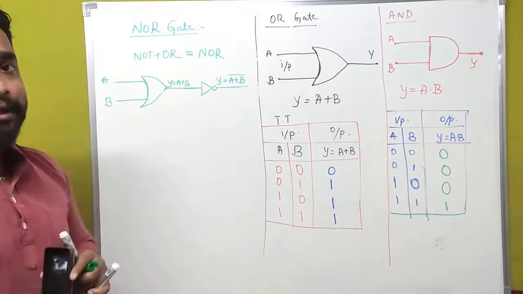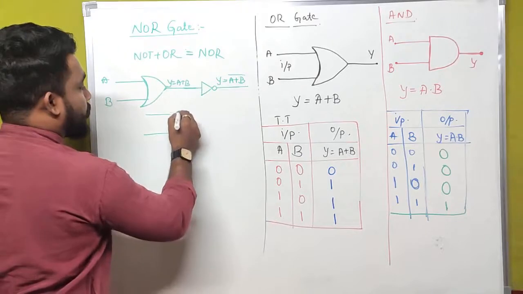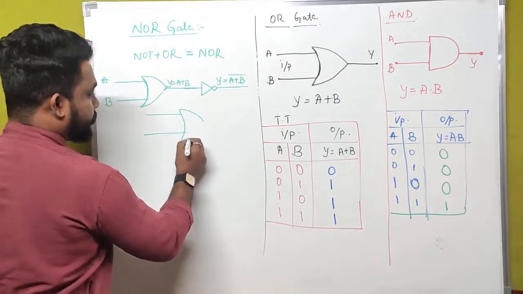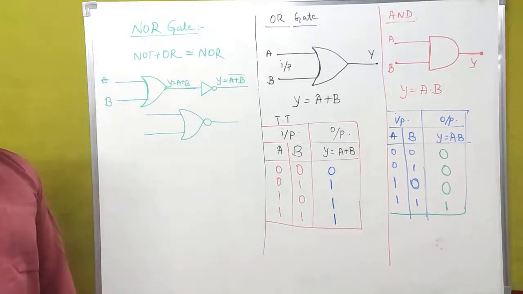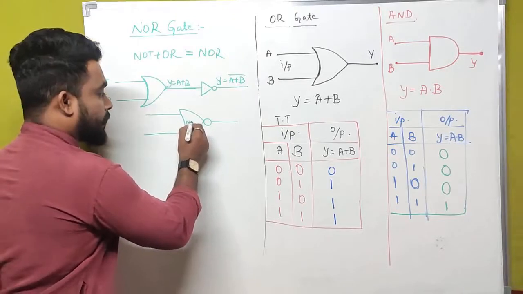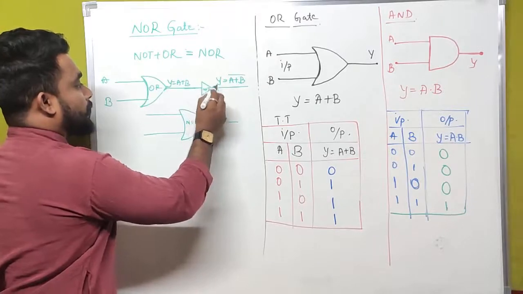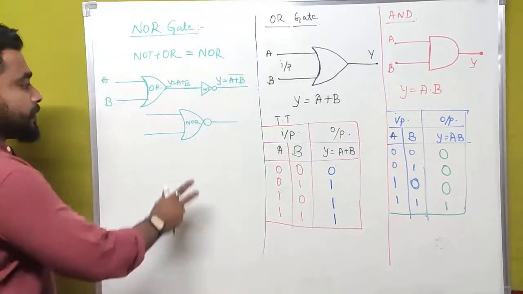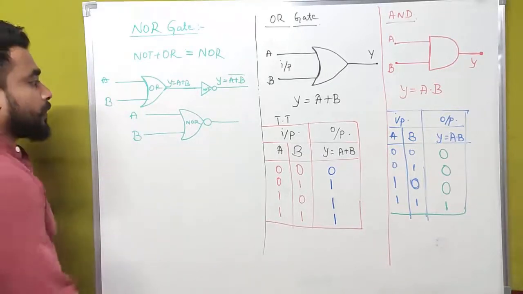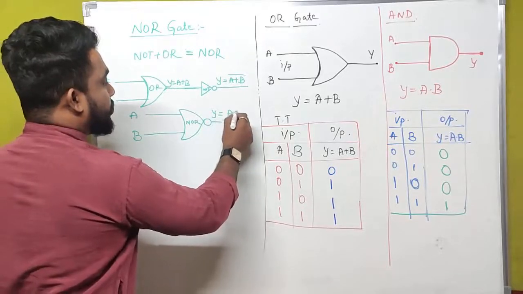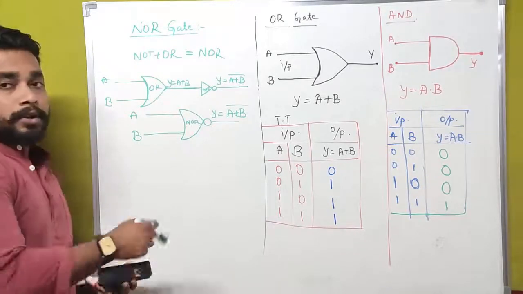But in an experimental manner, we will write the combination of OR and NOT like this. Actually, this is the symbolic representation of a NOR gate. This is OR, this is NOT, and together this is the symbolic representation of a NOR gate. Here we have one input and this is another input, and the output should be A plus B whole bar. This is all about the NOR gate.